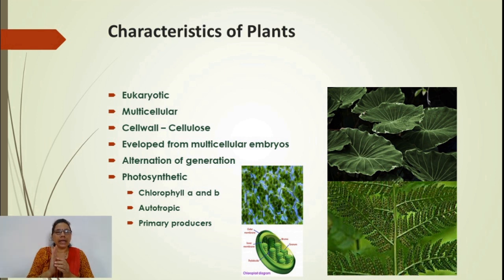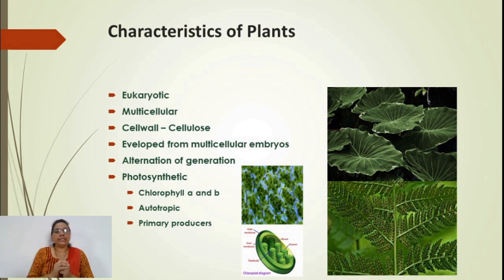Then, as we know, the kingdom Plantae is characterized by the presence of green photosynthetic pigment. They have chloroplasts, colored plastids, and chlorophyll A and B as the main pigments for photosynthesis.